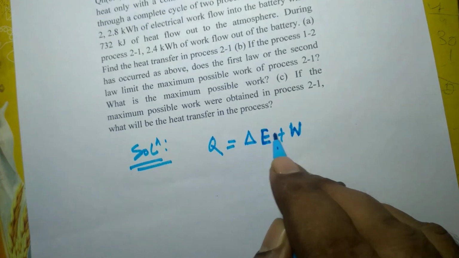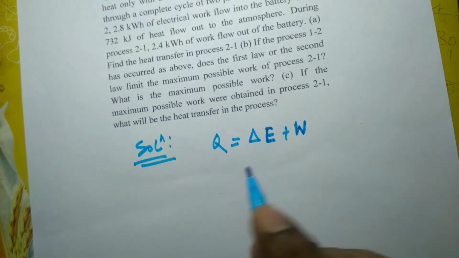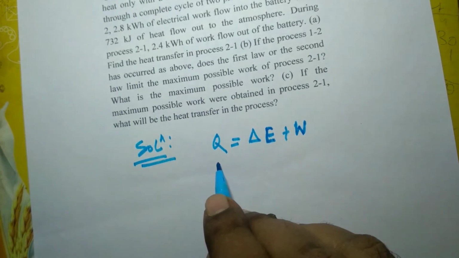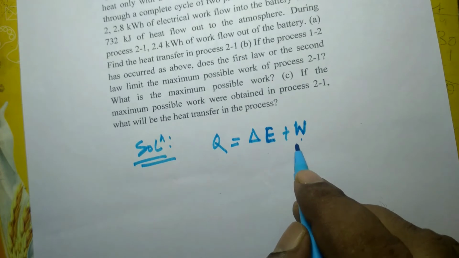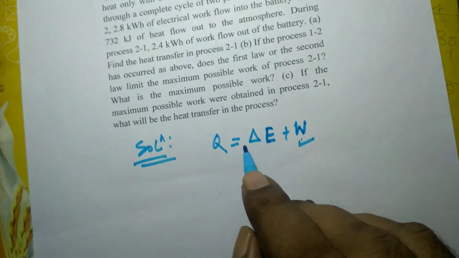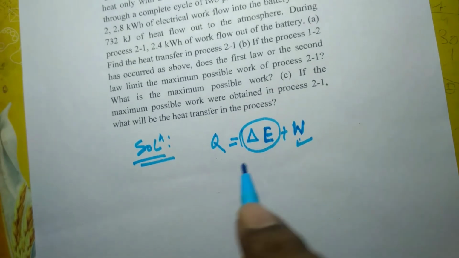Or simply we can apply any energy balance equation. Q is the heat supplied to a system and W is the work output from the system during a particular process, and delta E is the change in energy or internal energy.